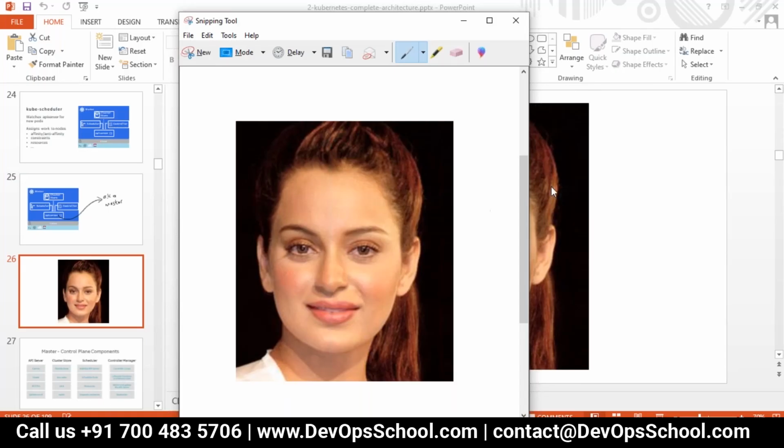I mean, which will act like an API server. Guys, it receives the request. Where does the storage happen? The cluster store, etcd. What is a controller? The controller manager.